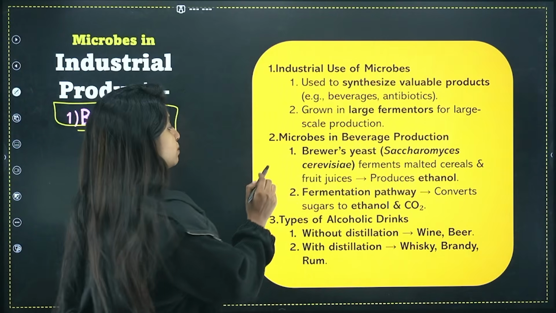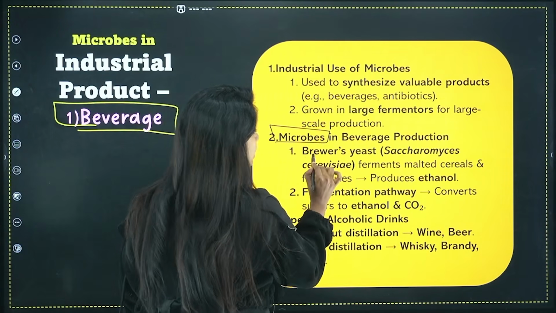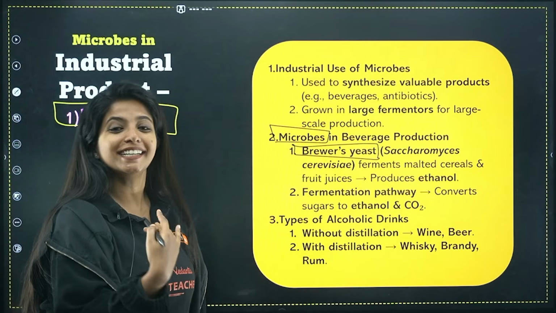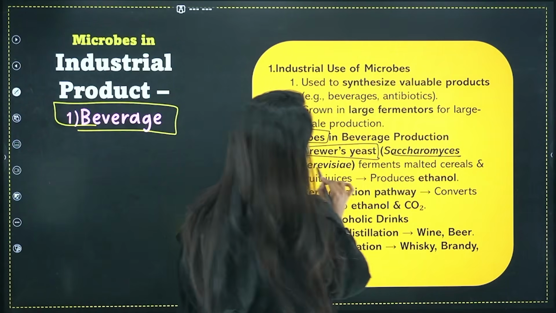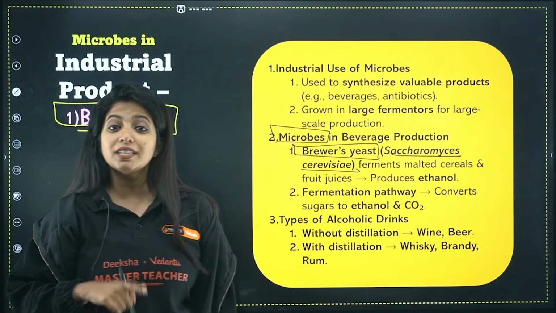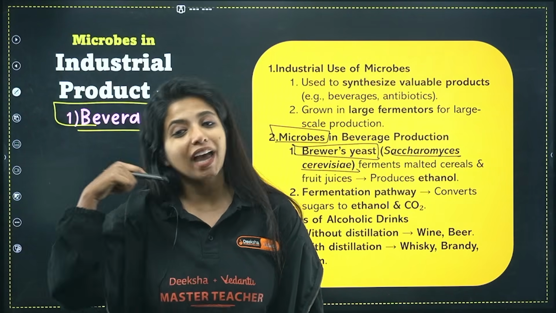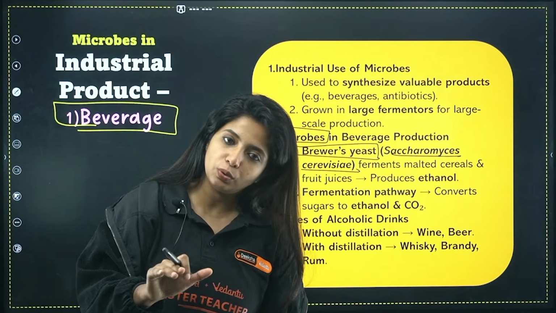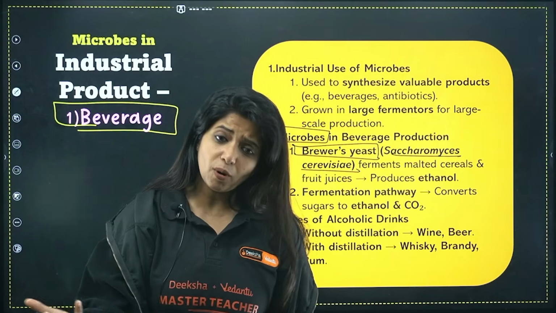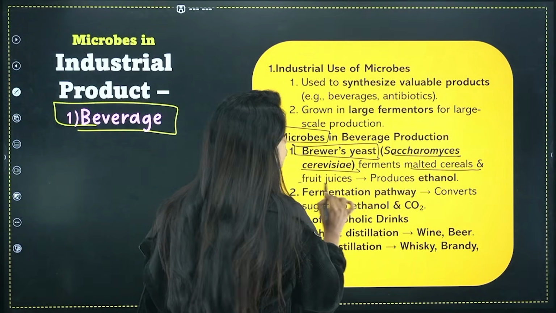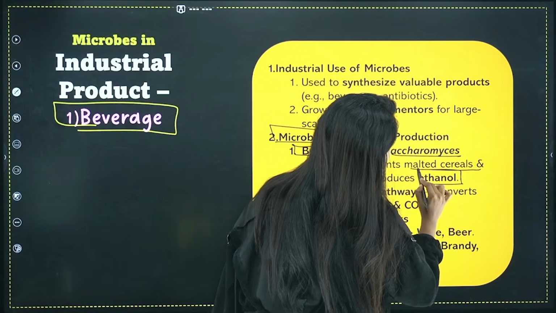And here the microbes which are being used, let's talk about that. Here it is brewer's yeast. Is this yeast different? No, it is the same yeast, that is Saccharomyces cerevisiae. But since you are using it in the brewery industry, you can also call this brewer's yeast. So it can be known as baker's yeast, it can be known as brewer's yeast, depending on what it is being used for. It ferments malted cereals and fruit juices and produces ethanol.